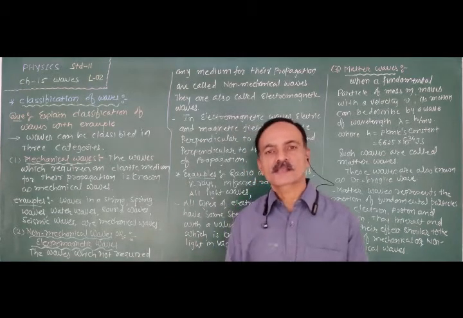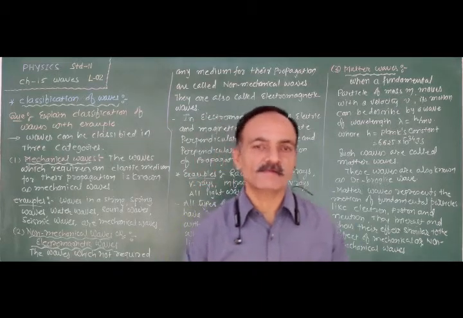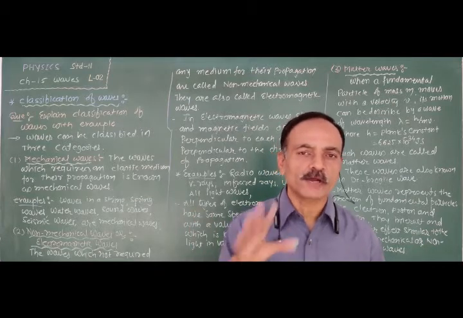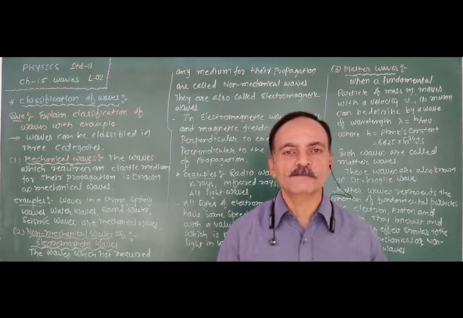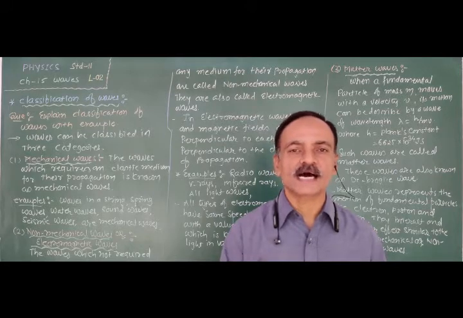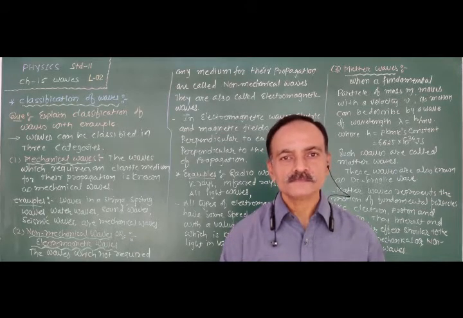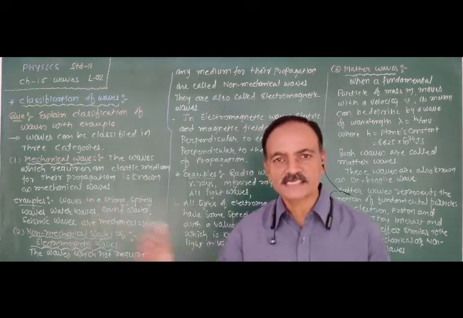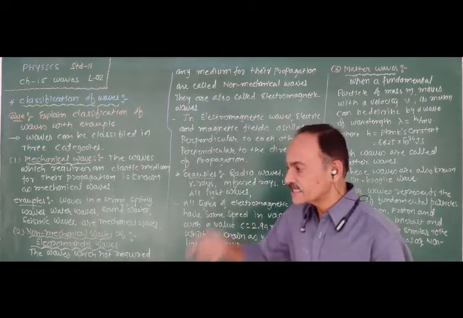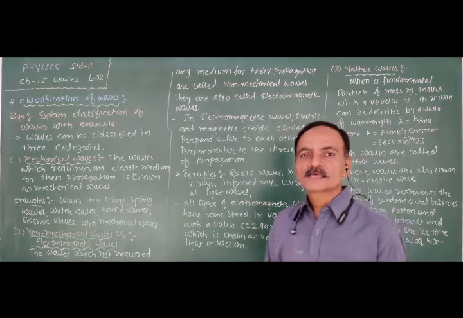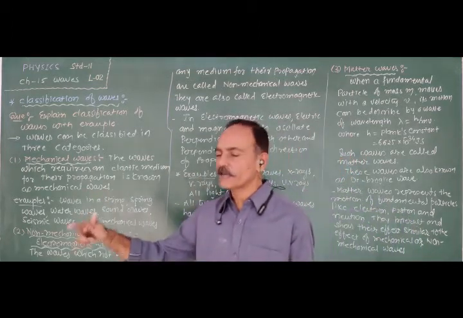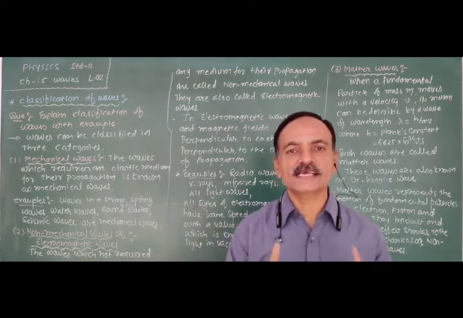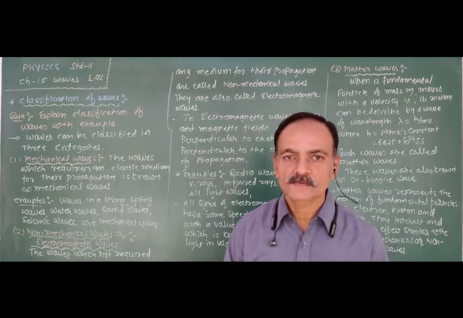Now remember, which types of waves do we consider in the mechanical wave? What are the waves produced in water? As we throw a stone, a disturbance is produced on the surface of the water. These waves are mechanical waves. If a string is tied at one end to a rigid support and the other end is held in the hand, as we produce a disturbance, the wave is propagated in the string. So this type of wave in a string is also a mechanical wave.